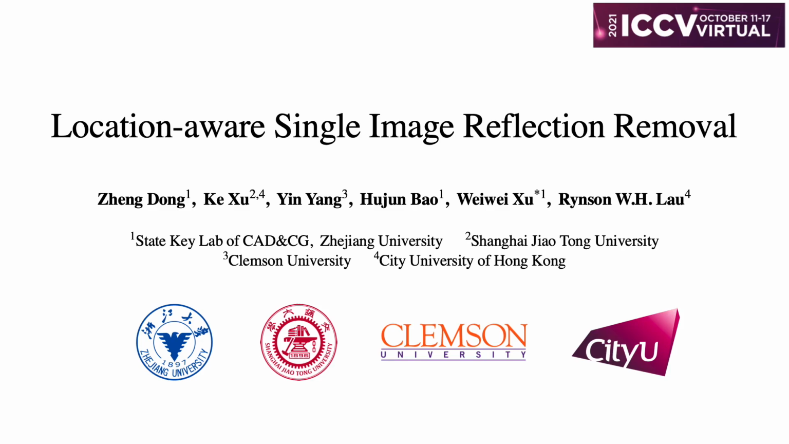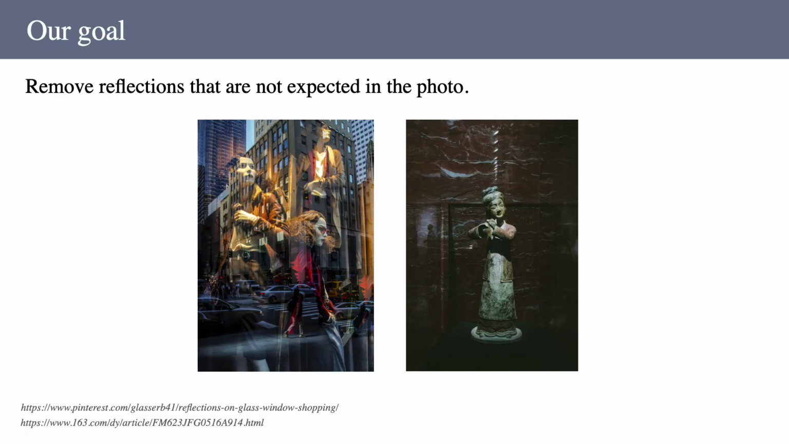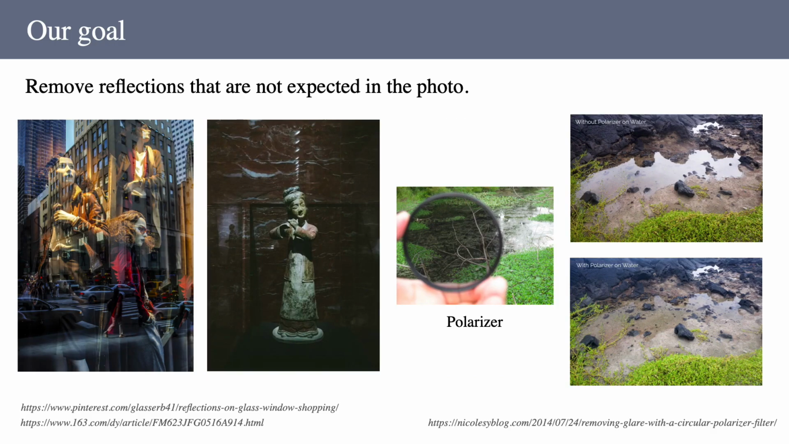In this video, we would like to introduce our work, Location-Aware Single-Image Reflection Removal. Reflection often occurs when taking photos through transparent media such as glass, which will downgrade the image quality. Photographers usually use physical devices such as polarizers to remove reflections, but they cannot avoid color distortion.